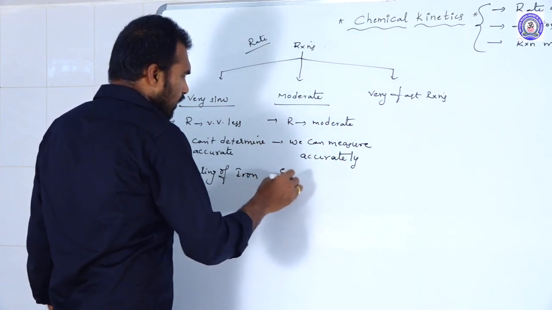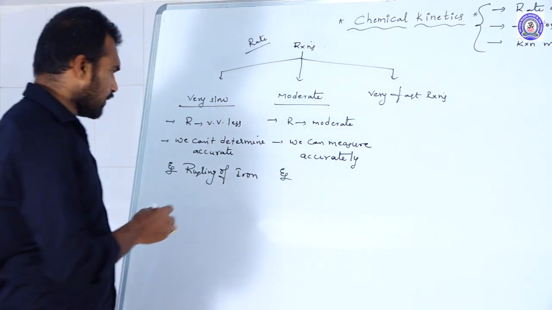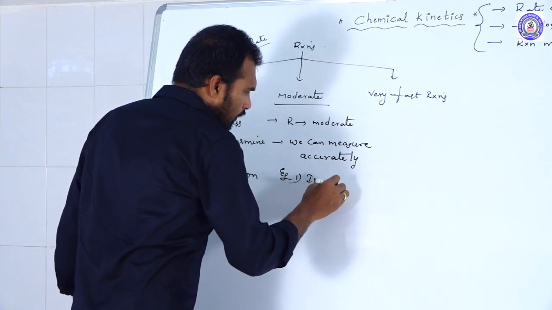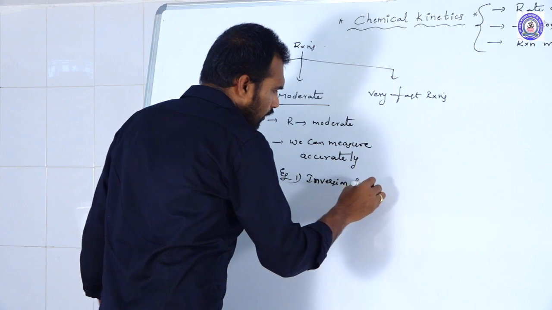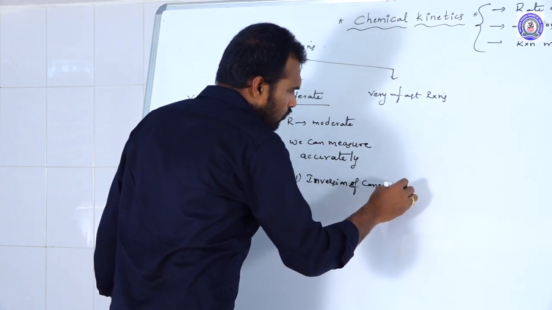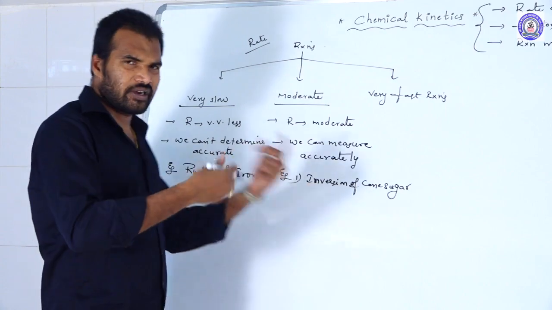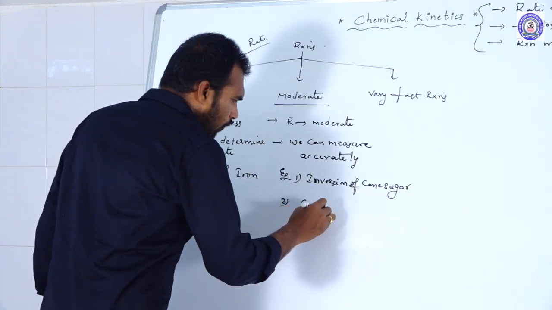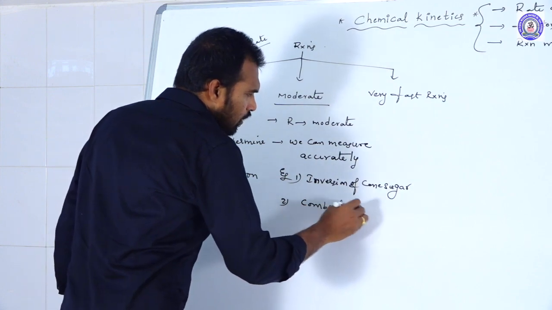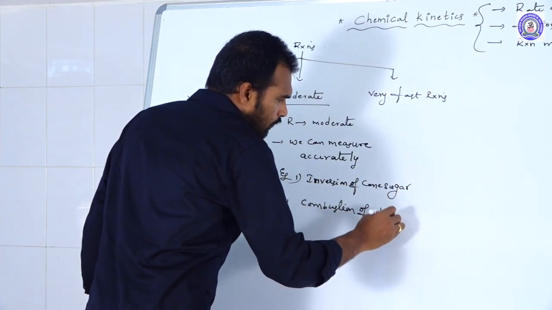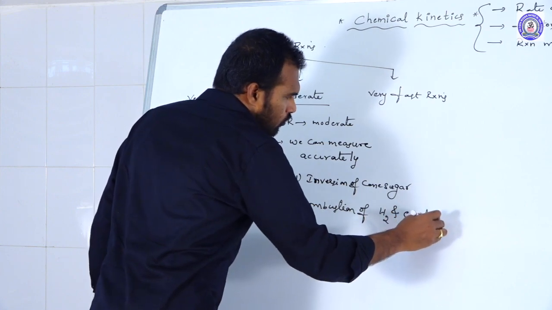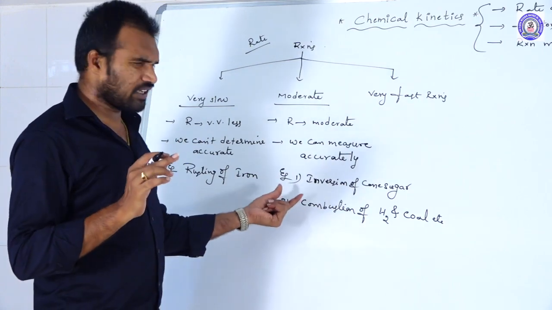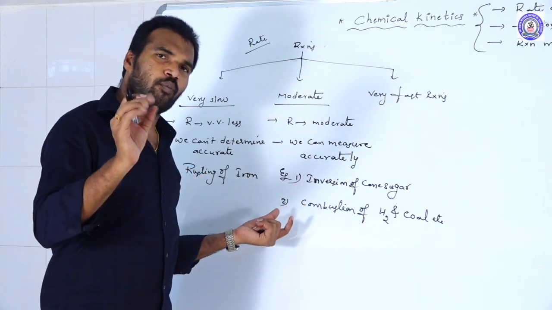What are the examples that come under these moderate reactions? Two best examples: inversion of cane sugar, or inversion of sucrose. Sucrose on hydrolysis will give glucose and fructose. And the second one, combustion of hydrogen and coal. This is also an example for moderate reactions. Most of the combustion reactions have moderate rates.